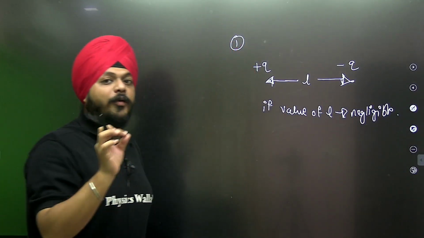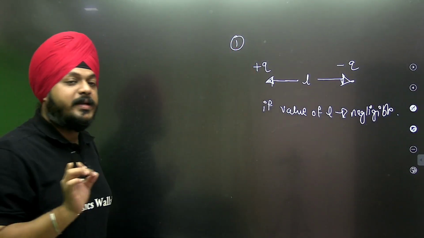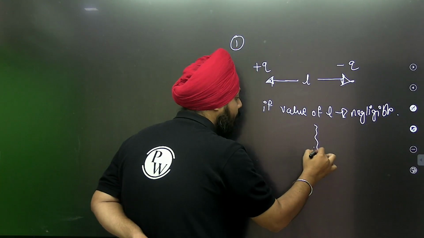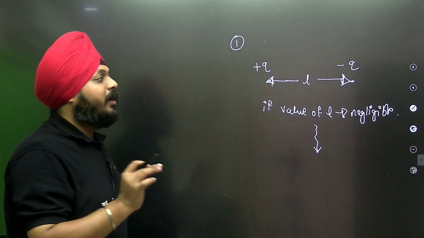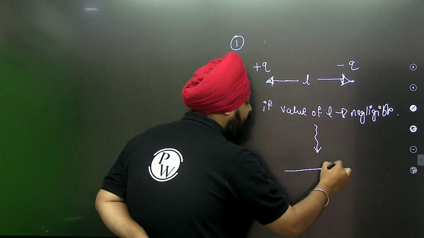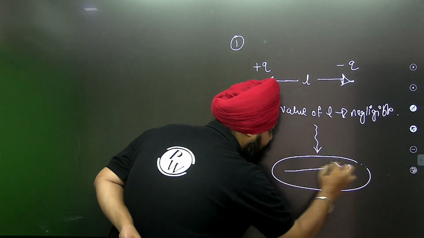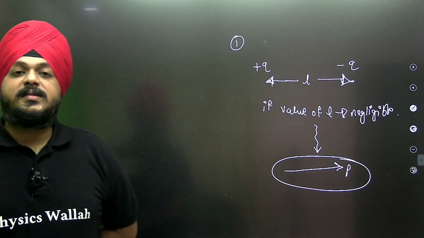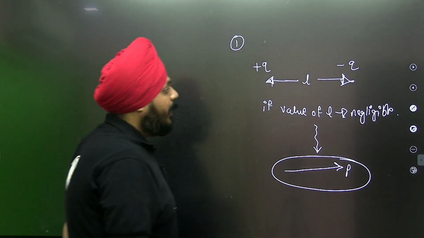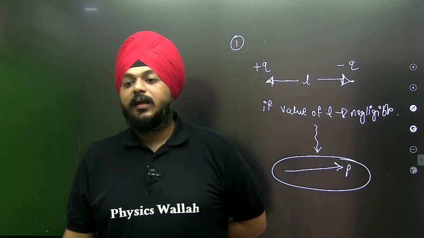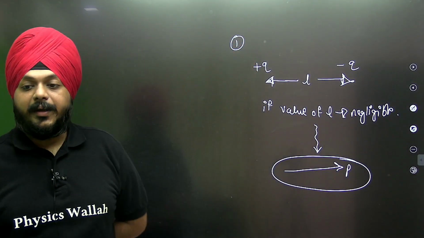Then it's very simple: the dipole is represented through the dipole moment.